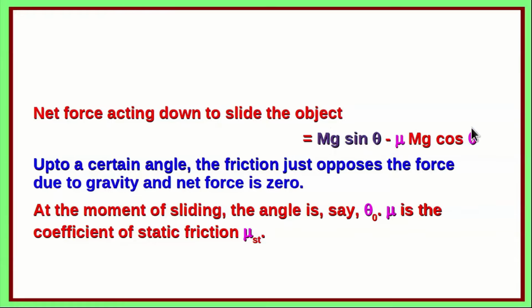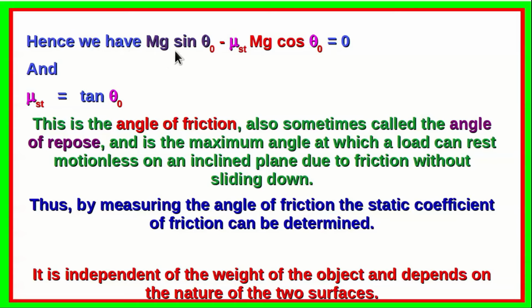So starting from very low values of theta, that means almost starting from the horizontal direction, suppose you go on increasing theta, then up to a certain angle the friction force opposes the force due to gravity and the net force is 0. At the moment of sliding, the angle is, let's say, theta 0. Then up to that point, mu is the coefficient of static friction, mu st. Hence we have mg sin theta 0 minus mu st mg cos theta 0 is equal to 0, and therefore mu st is equal to tan theta 0.